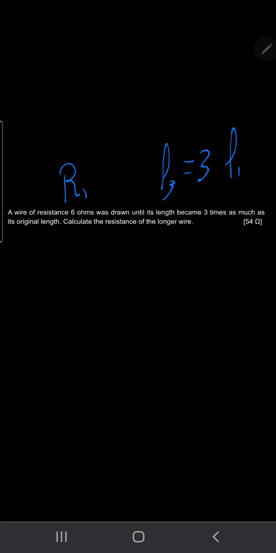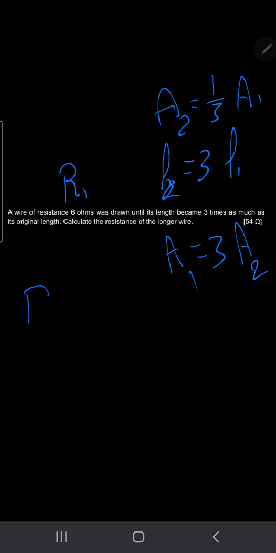You need R2, but the problem doesn't talk about area. Length 2 equals 3 L1, so area 2 equals a third of area 1, or area 1 equals 3 area 2.